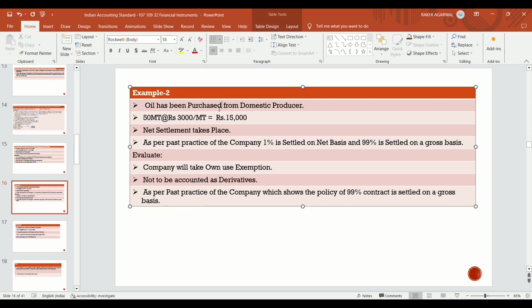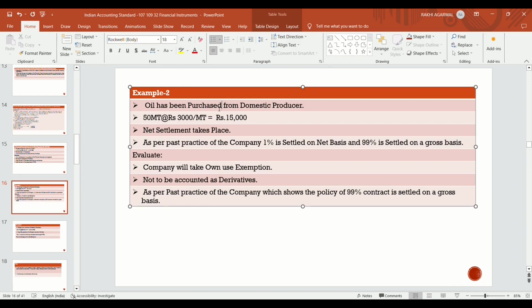The company will be able to take own use exemption, because in this case 99% is settled on a gross basis. It is not accounted as a derivative, because in case of gross settlement of a commodity, own use exemption is provided by Ind AS 109.